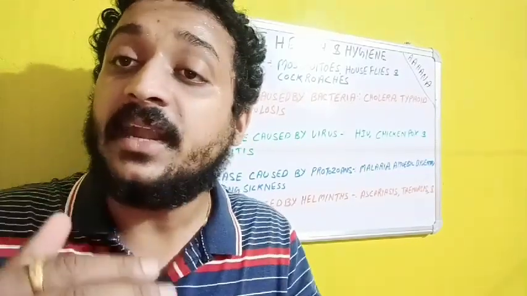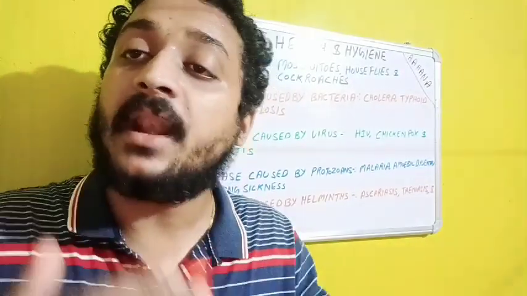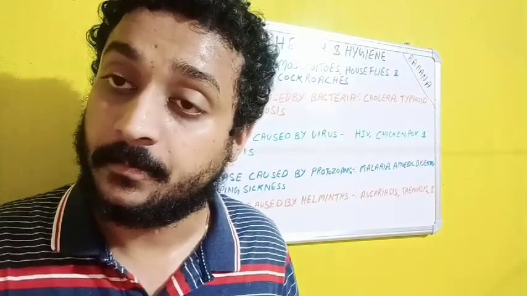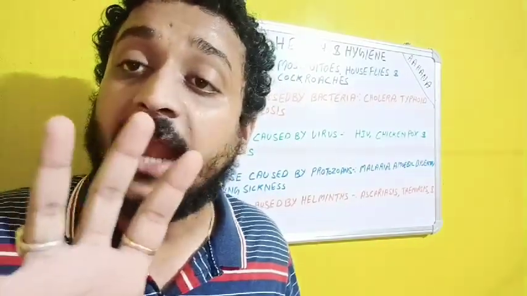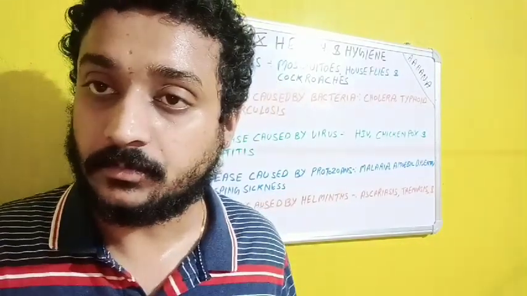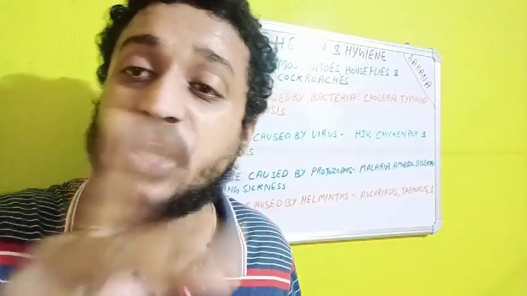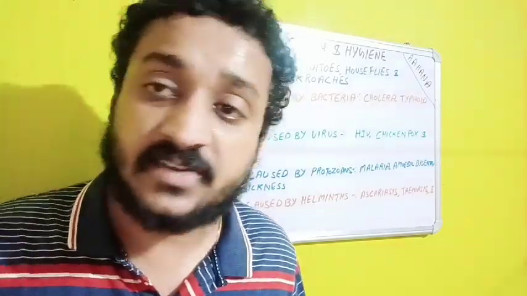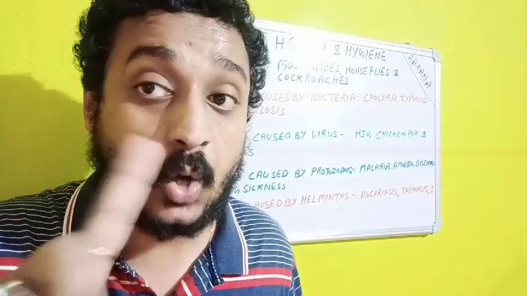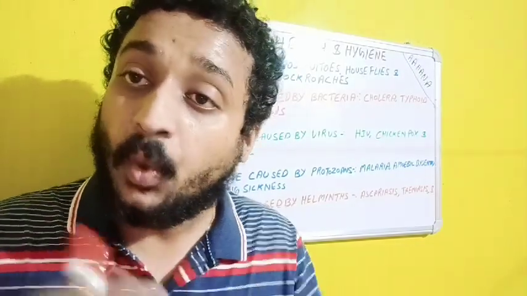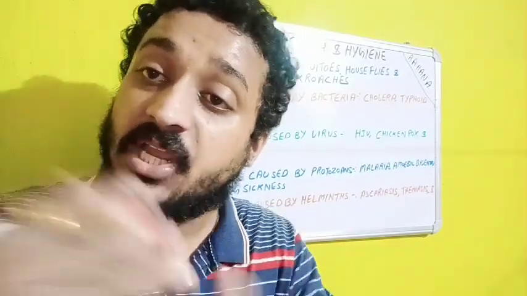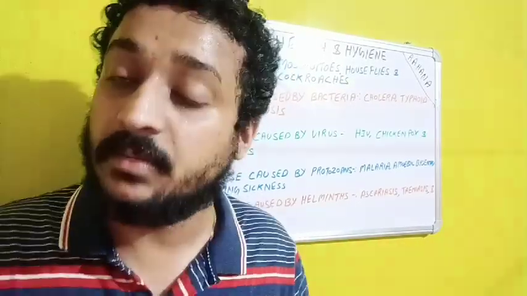RNA divides in a great manner, very fast and rapidly. But DNA does divide, but it takes time. And RNA genetic material can change very fast, drastically, but DNA genetic material cannot change like that. So RNA coding may be changed very fast.